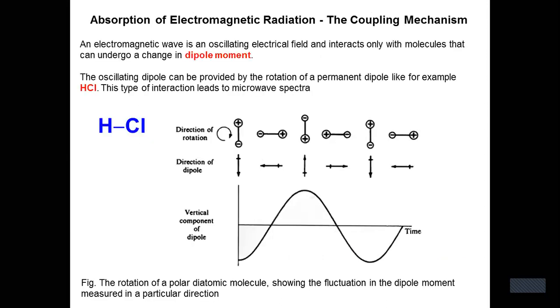Here, the absorption of electromagnetic radiation and the coupling mechanism. A heteronuclear diatomic molecule, not homonuclear, has a dipole moment.